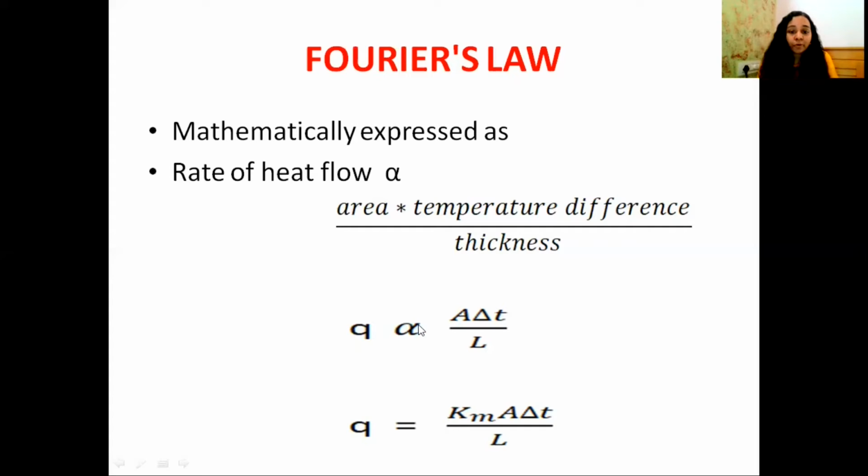We can remove the proportionality sign by introducing a constant, then we get an equation like this: Q equals Km A delta T divided by L. Here Q is the rate of heat flow, Km is the proportionality constant, A is the area, delta T is the temperature difference, and L is the thickness or length of path of flow.